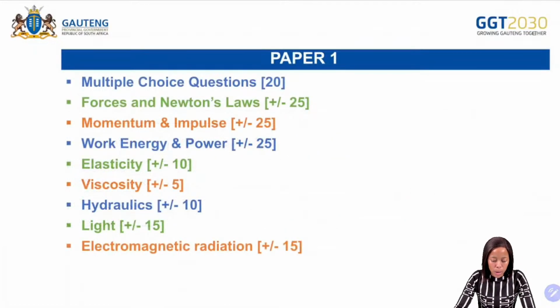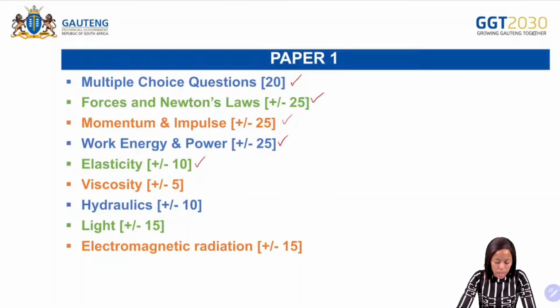Now for paper 1, for the June examination, you will be having your multiple choice questions, which have a total of 20 marks. Then you have your forces and Newton's laws, which has plus minus 25 marks. Then momentum and impulse, which has plus minus 25 marks. Your work, energy, and power has plus minus 25 marks. Then you have elasticity, plus minus 10 marks.